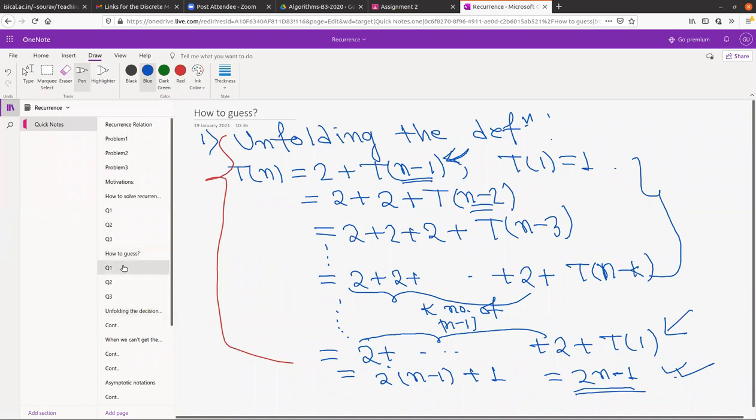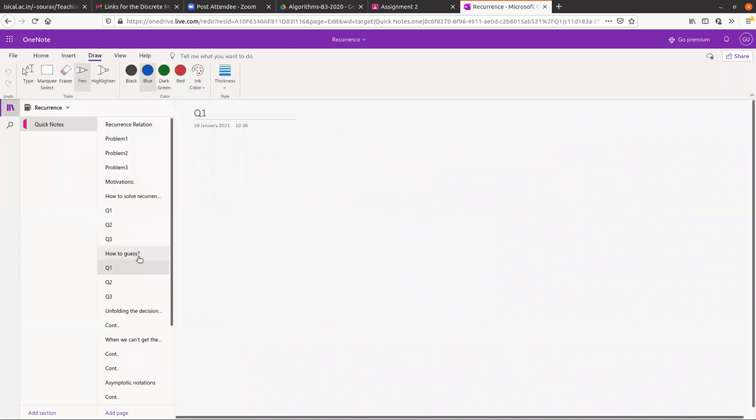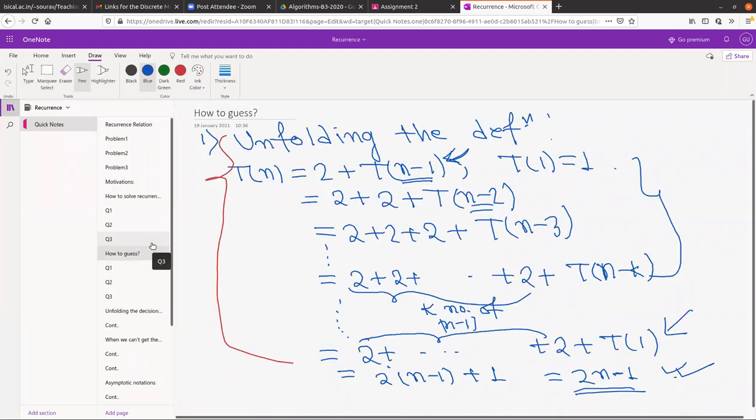Anyone? Think. You are reading induction things. Why can we say that anything holds for n just by doing this? It may not hold for all natural numbers because we are going from n to n minus 1.